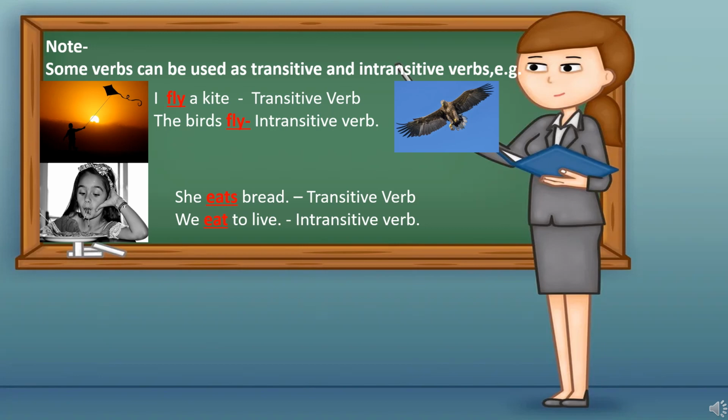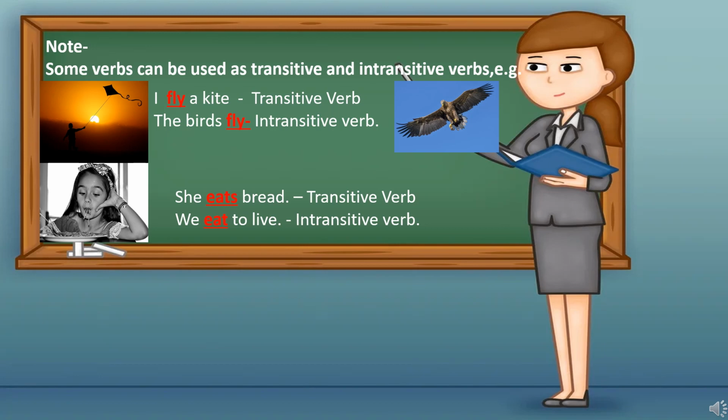Because if we ask a question with what, then we get the answer. What do I fly? A kite. So here a kite is the object of the verb fly. So fly is a transitive verb.